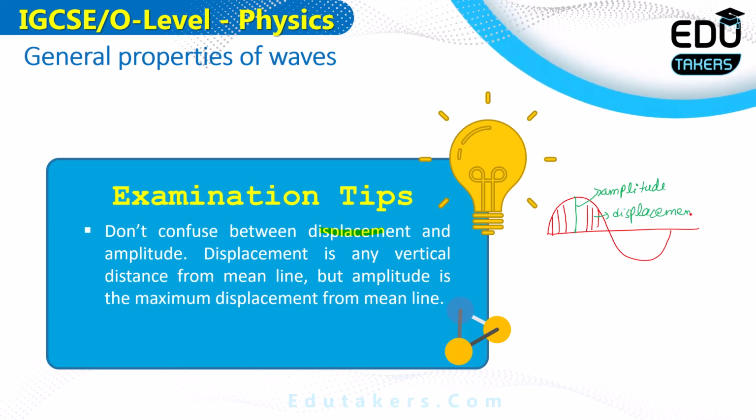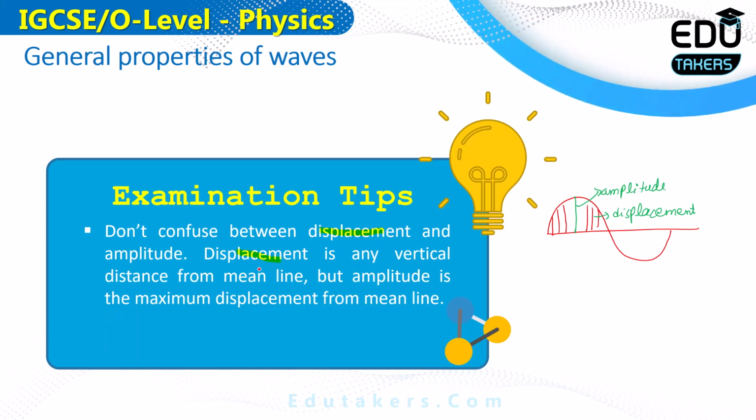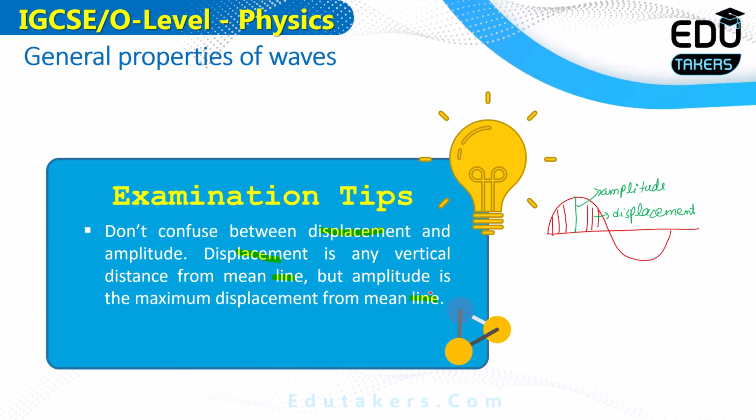So I can simply say here that the displacement is any distance from the mean line, while the amplitude is the maximum displacement from the mean line. This is the difference between the two. You can see here the displacement is any vertical distance from the mean line, but the amplitude is the maximum displacement from the mean line. Both of these are different from each other.